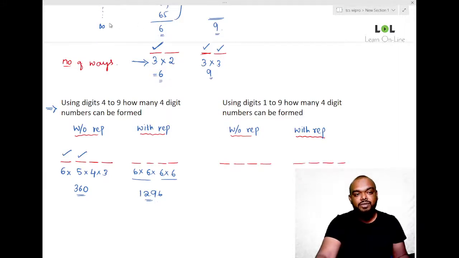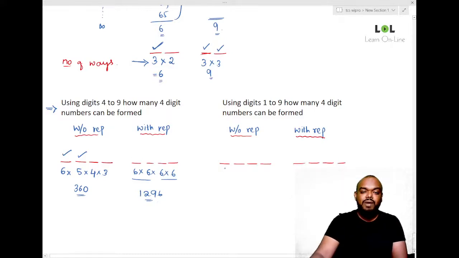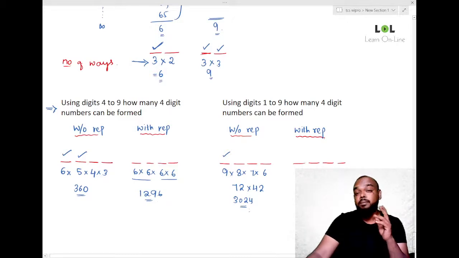Look, now how many digits do we have this time? We have 9 digits with us. So if I want to fill this place, I can fill it in how many ways? 9 ways. Okay, here 8 ways, 7 ways, 6 ways. So if we multiply, what do we get? 9 into 8 is 72, 7 into 6 is 42. So what do I get? 2800 plus 140, 2940 plus 80, 3024. 3024 numbers we will get. So Prashant, absolutely right answer. 3024 numbers we can form.